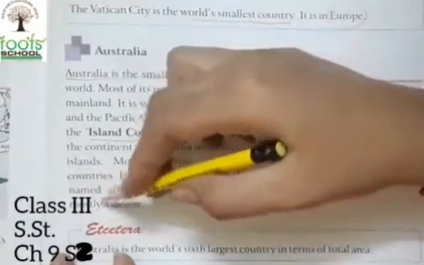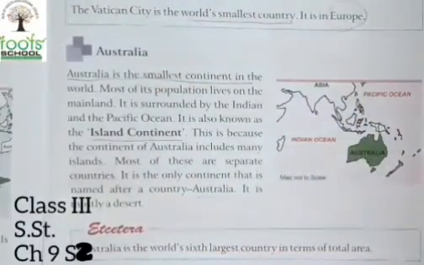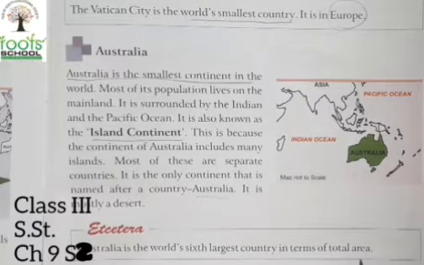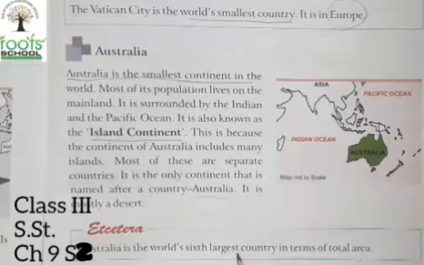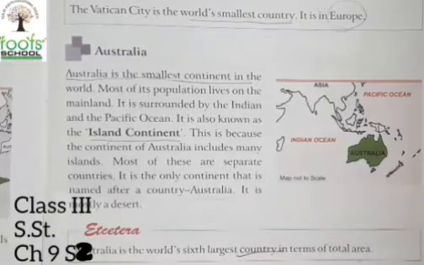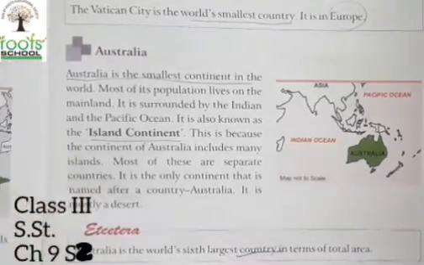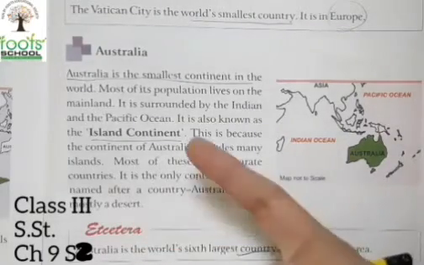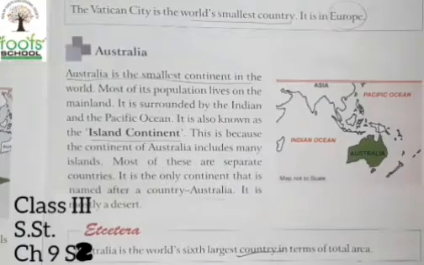It is mostly a desert. Australia is the world's 6th largest country in terms of total area. If we talk about the area occupied by every country, Australia is the 6th largest country amongst each and every country of every continent.